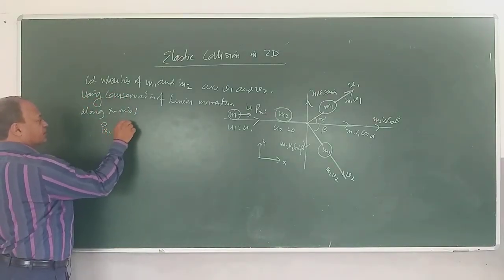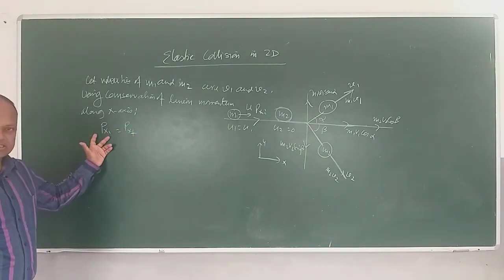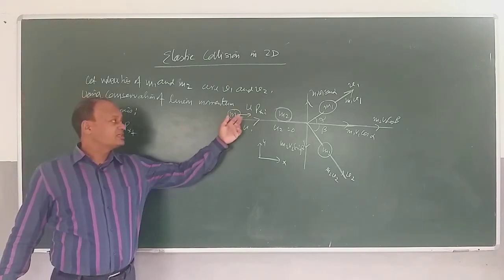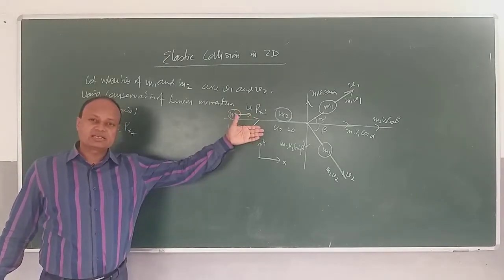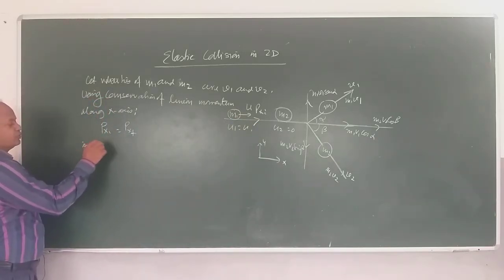Pxi is equal to Pxf. Yes, initial momentum along x-axis is equal to final momentum along x-axis. If I consider initial momentum along x-axis, you can see only m1 is moving along x-axis, m2 is not moving, so it will be m1 into u.